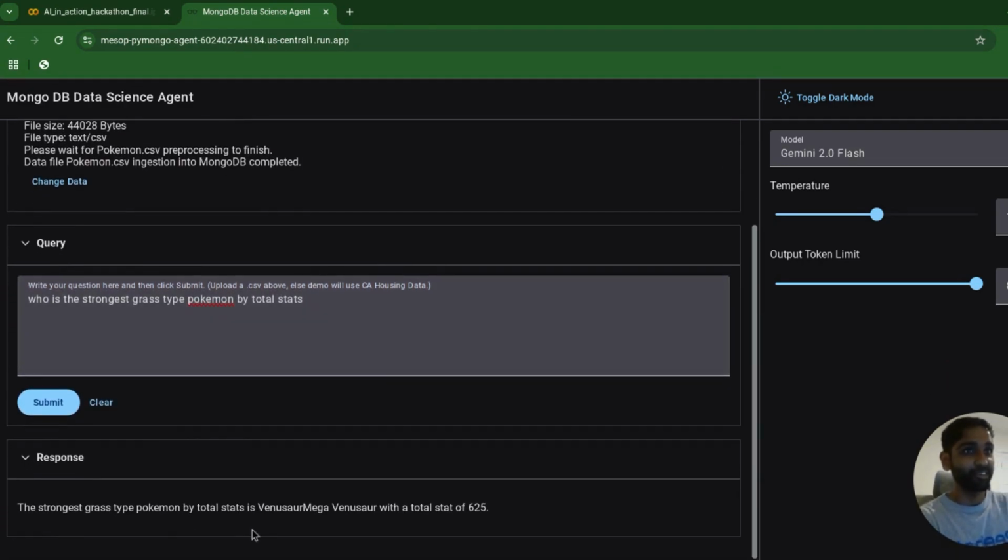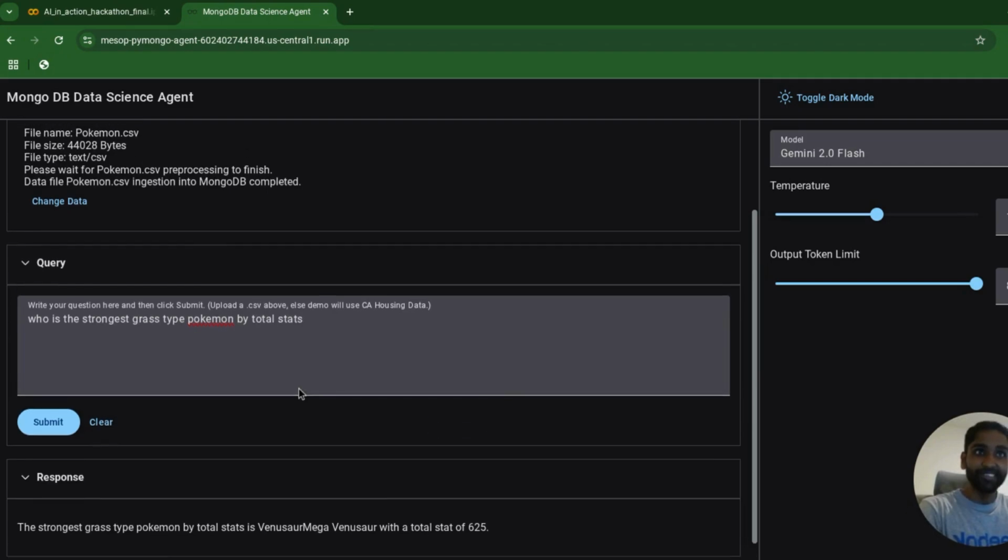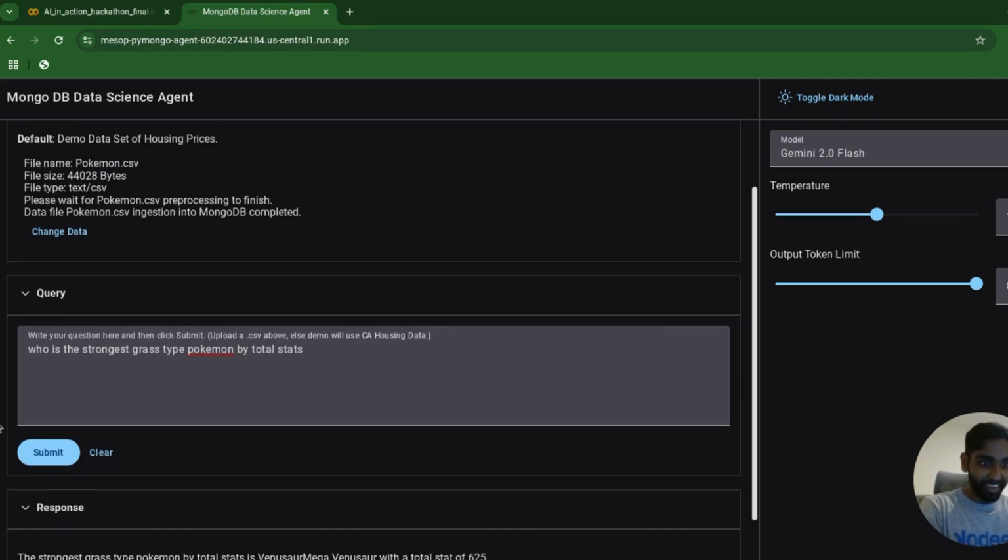Correct, the strongest grass type Pokemon is Mega Venusaur, my go-to starter there. Let's ask a little bit more complex and interesting question. So let's ask for the popular Pokemon itself, Pikachu, its stats on a bar graph. Let's annotate it and make the bars yellow like Pikachu.